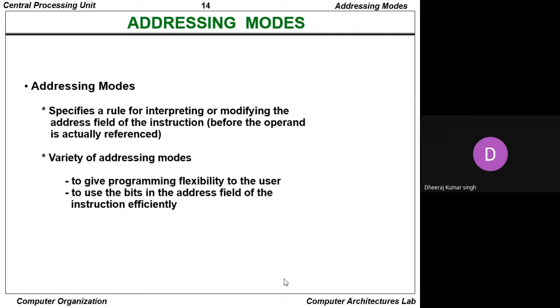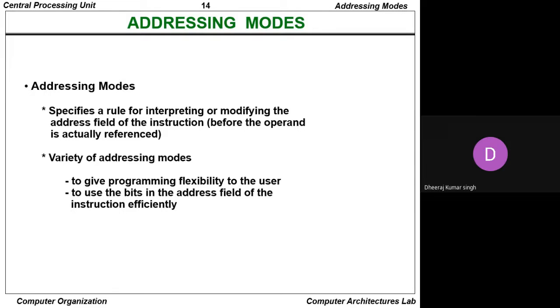So whenever the addressing modes are there, it specifies a rule for interpreting or modifying the address field of the instruction before the operand is actually referenced. So these are basically the rules for interpreting or modifying the address field of the instruction.